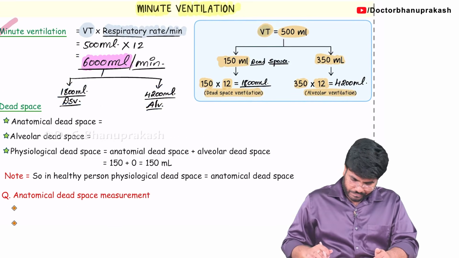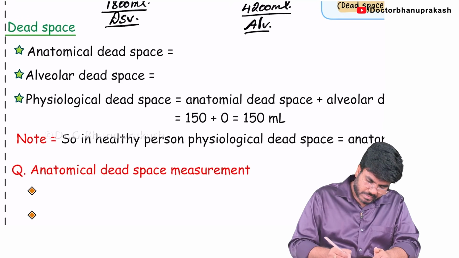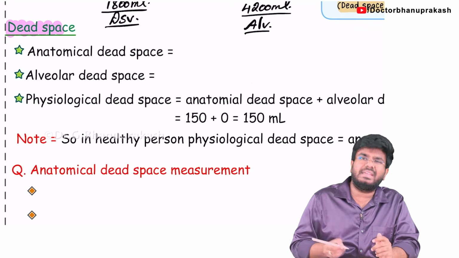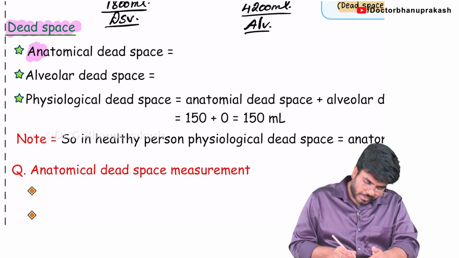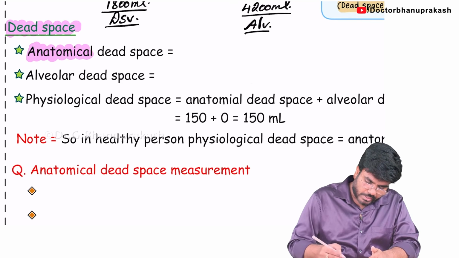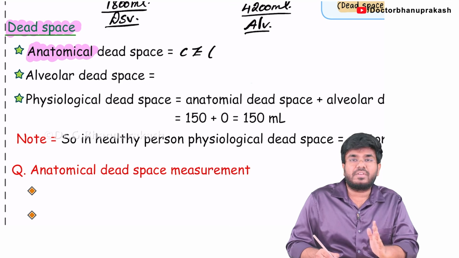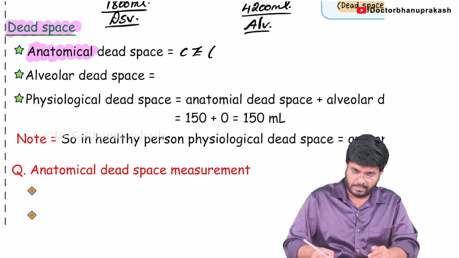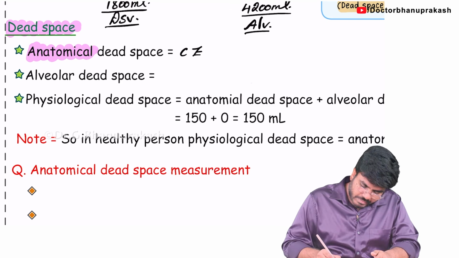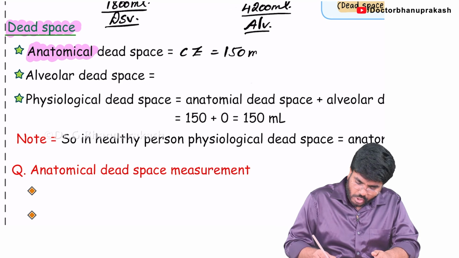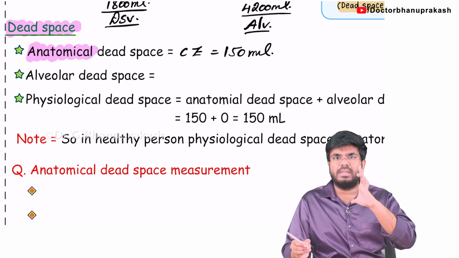Done. Now let's see a few more points regarding the dead space. Important points about the dead space. These are just single liners. We all know anatomical dead space is nothing but the conducting zone. Which generations? Generation number 0 to 17. And how much is the value of this anatomical dead space? In a normal individual it will be 150 ml. The conducting zone is 150 ml.